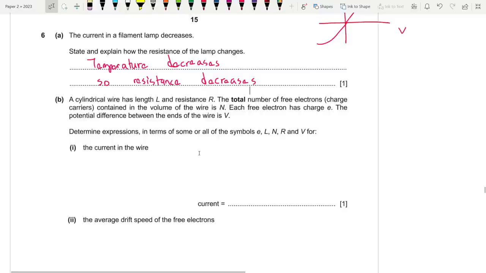Now we have a cylindrical wire that has length L and resistance R. The total number of free electrons, charge carriers, contained in the volume of the wire is N. Each free electron has charge e. The potential difference between the ends of the wire is V. Determine expressions in terms of some or all of the symbols e, L, N, R, and V for the current in the wire.